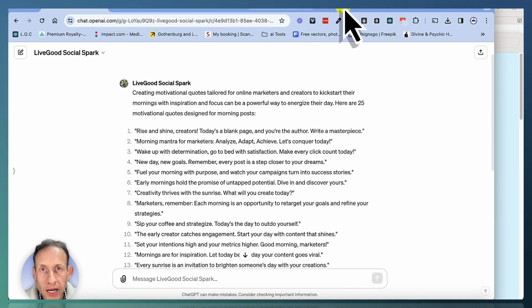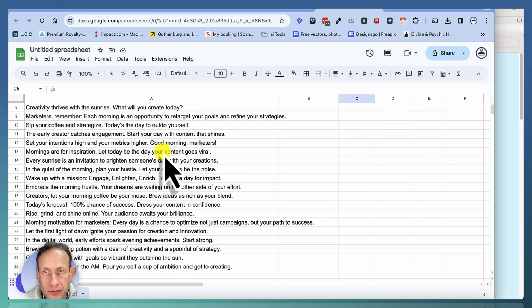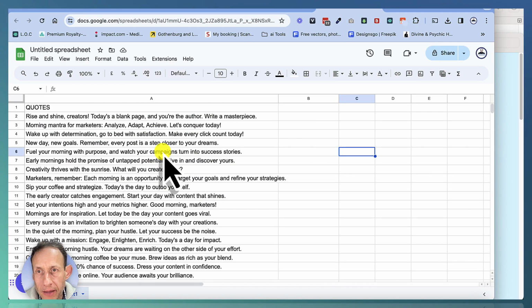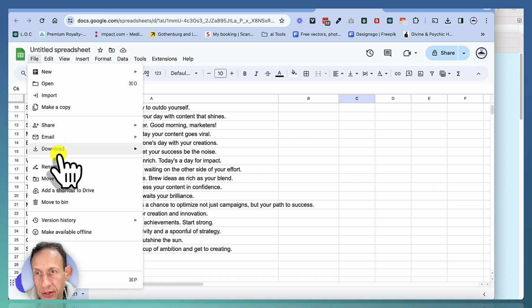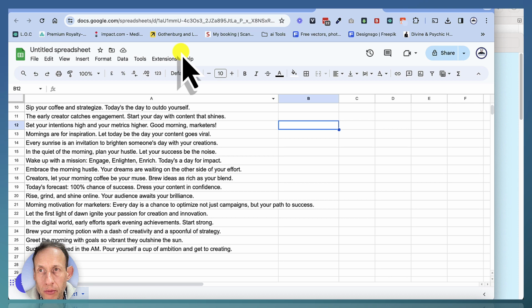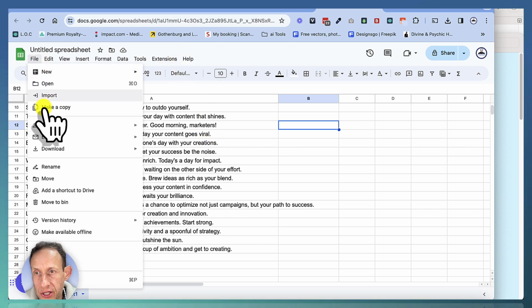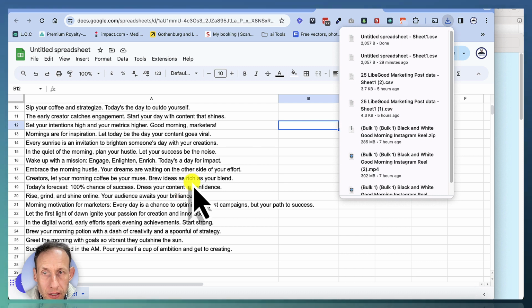And then I went over to Google Docs, which is also free. If you don't know Google Docs, you can search for it. It's a Google platform. And I pasted it in here. I actually created another row here just so that I can title it and make it easier for me. And then you download into CSV format, and that'll be on your desktop. So let's just show you and then download that comma separated file. So that'll be in there.